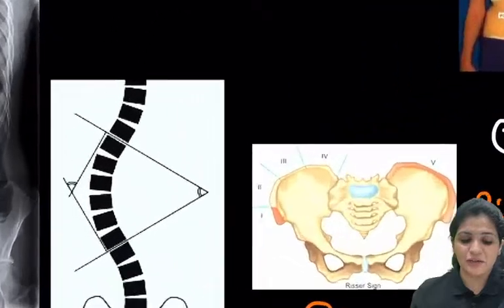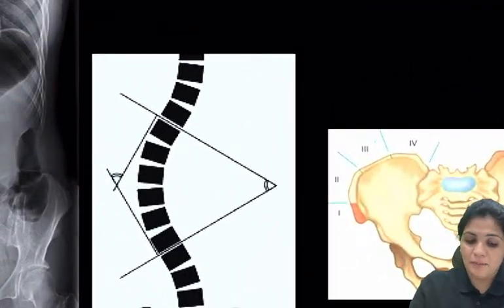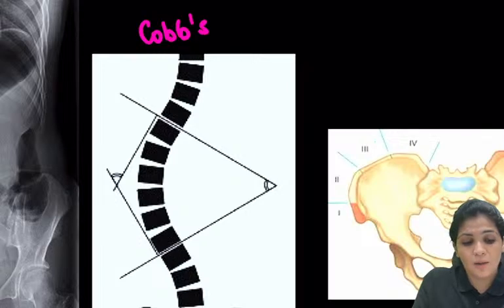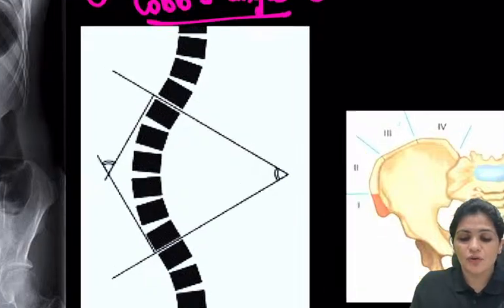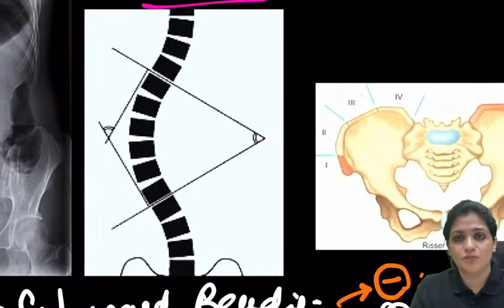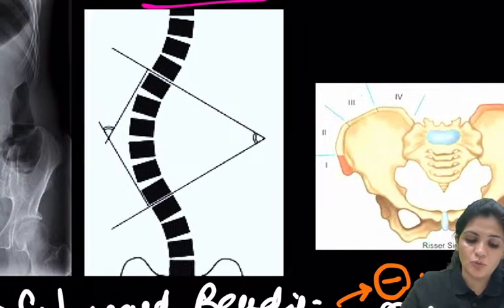And now I was telling you about some angles. This is an important question which was asked. This is nothing but your Cobb's angle. So what is Cobb's angle? Here you measure the angle of scoliosis mainly by drawing two important lines.